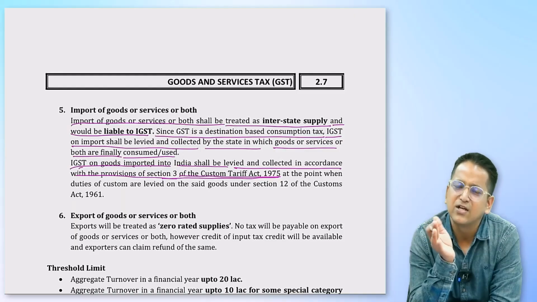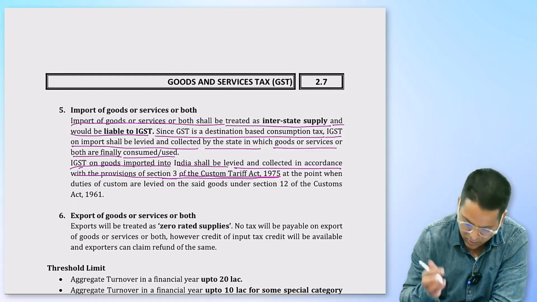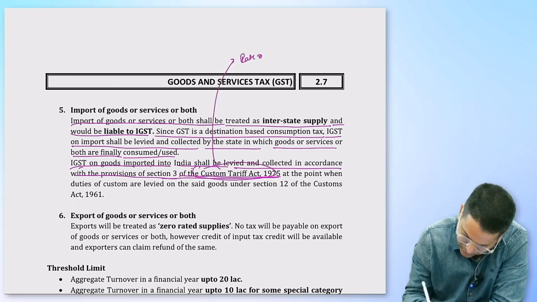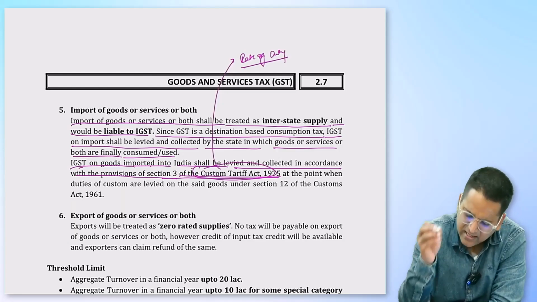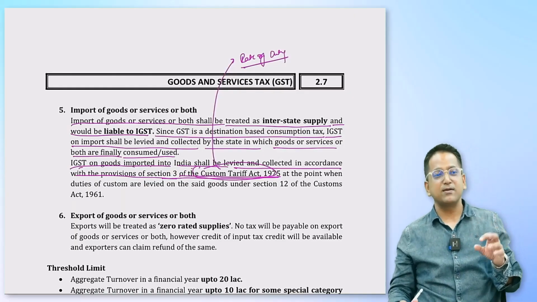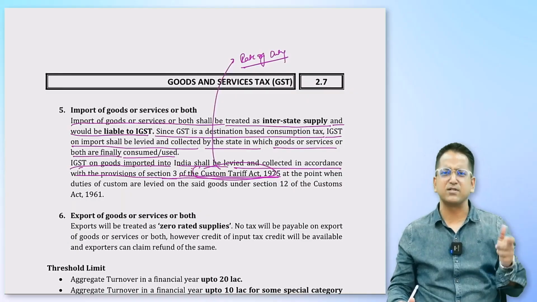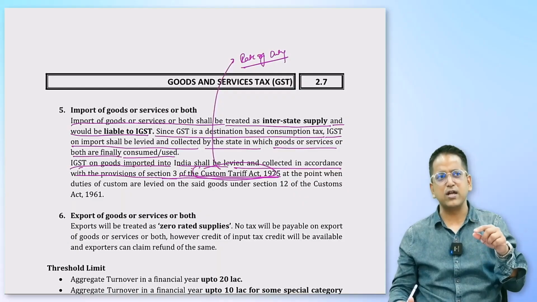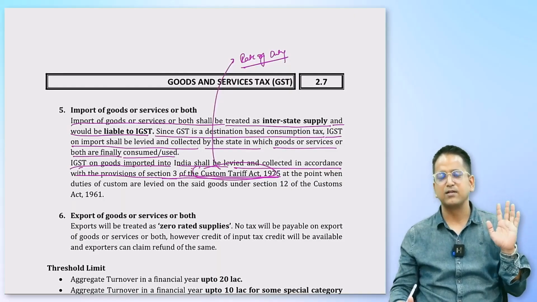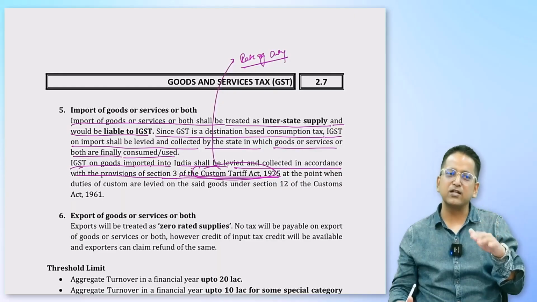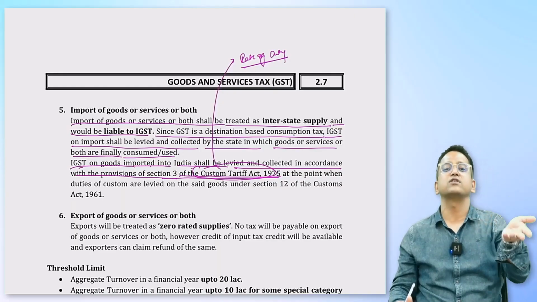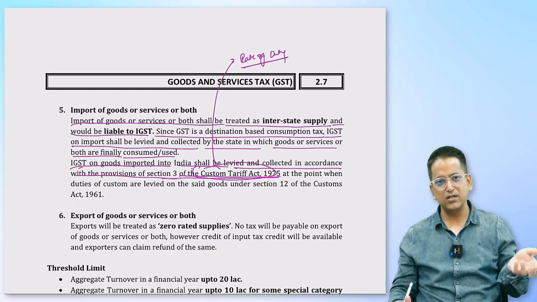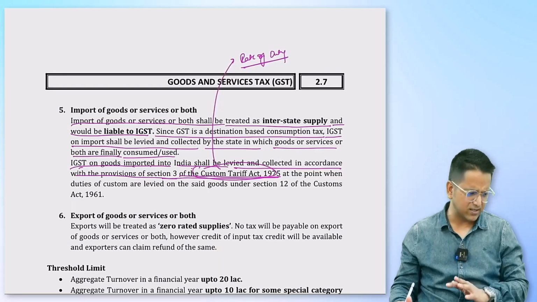The Customs Tariff Act tells what will be the rate of duty. At what rate will duty be levied? This is the duty of this law, to state the rate of duty. So it has already stated the rate of BCD, all of it. What has it stated for IGST? For BCD, it has stated 20% for this item, 15% for this, 18% for this, whatever. And for IGST, it hasn't stated a rate. This law has stated that the rate mentioned in the GST Act will be applied. The rate of GST according to the law of GST, that same rate will be applied through the Customs Act as well. When we import and IGST is levied on it, it will be levied at the same rate.